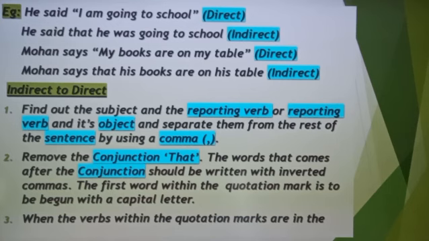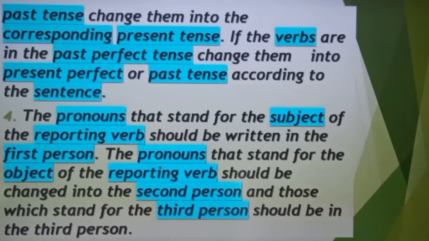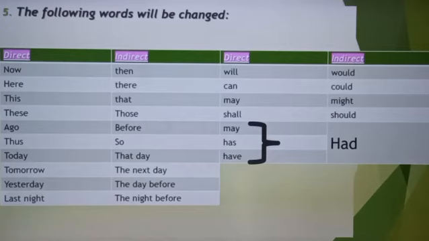Third point is when the verbs within the quotation marks are in the past tenses, change them into the corresponding present tense. If the verbs are in the past perfect tense, change them into present perfect or past tense according to the sentence. Fourth rule, the pronoun that stands for the subject of a reporting verb should be written in the first person. The pronouns that stand for the object of the reporting verb should be changed into second person, and those which stand for the third person should be in the third person. How it can be changed.